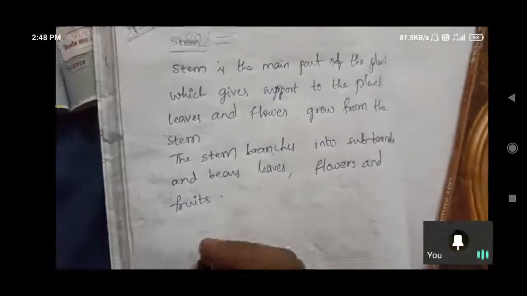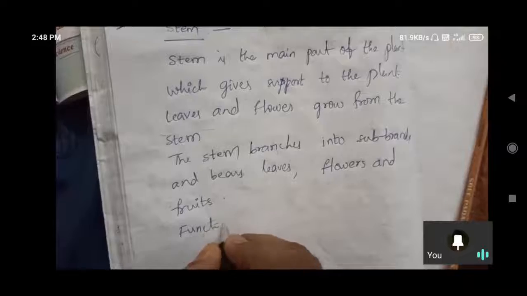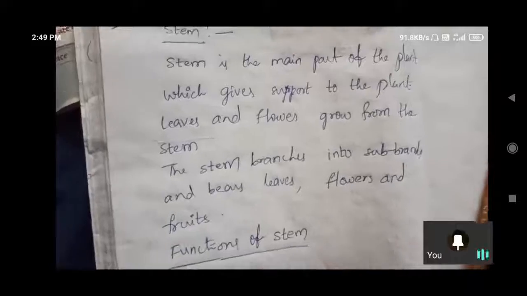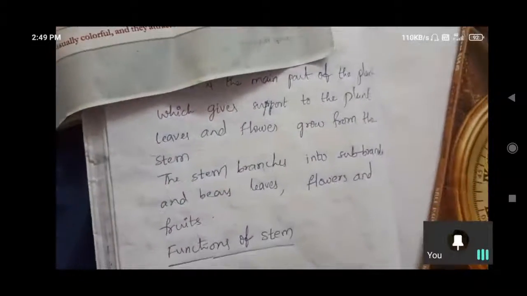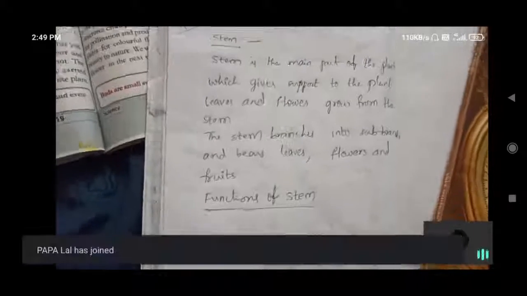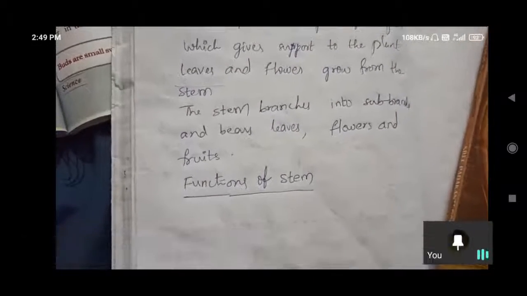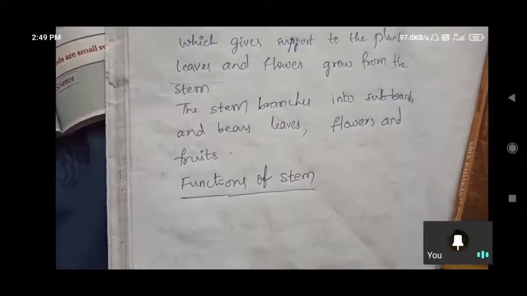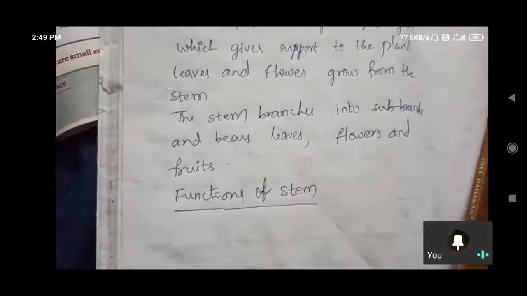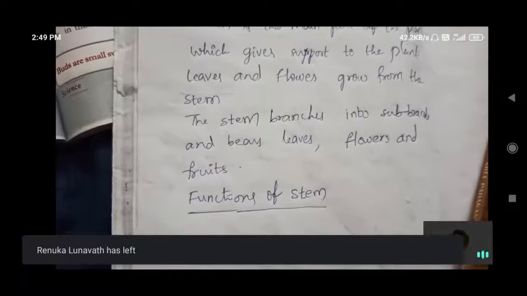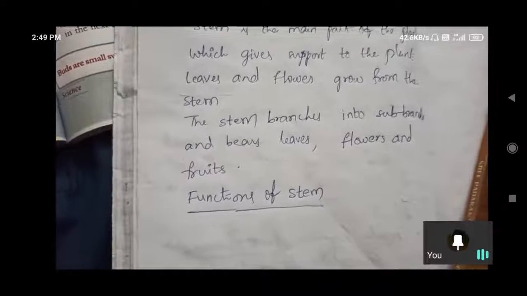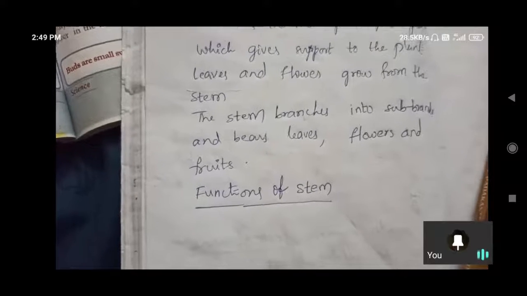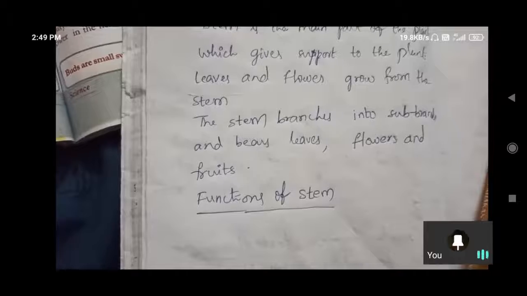Now we are going to discuss the functions of the stem. Already we have discussed the functions of the roots and the functions of the leaf. What are the main functions of the stem? Carrying food is the most important function of the stem. Without that food, the plant cannot grow, and cannot participate in the photosynthesis process. It cannot get the minerals, vitamins and water from the soil without the stem, because the stem gives the pathway to the food material. Transporting food material is possible by the stem, which contains vascular bundles.